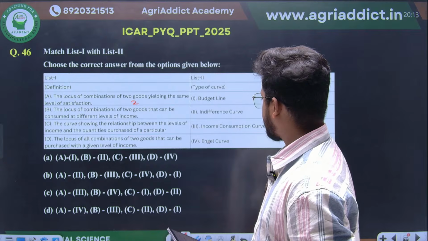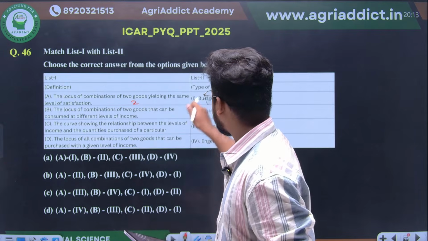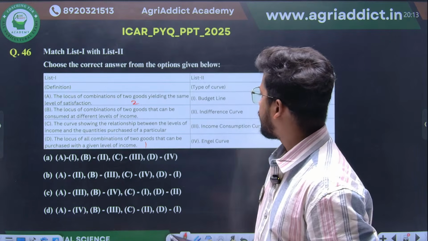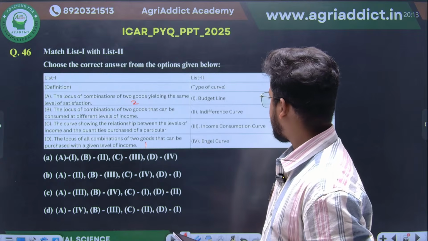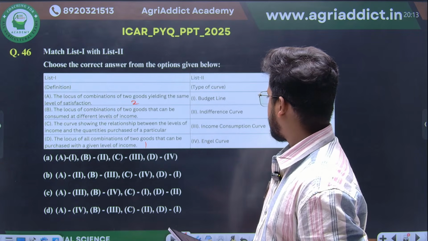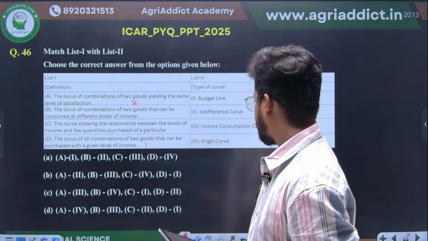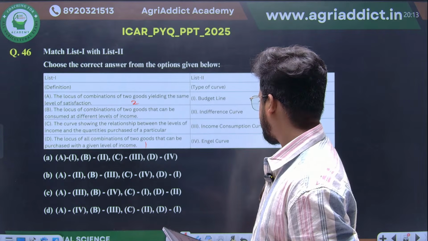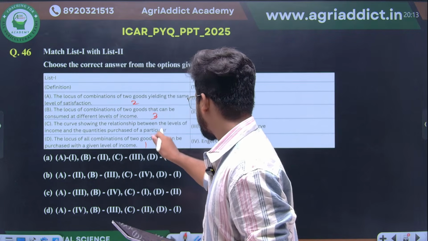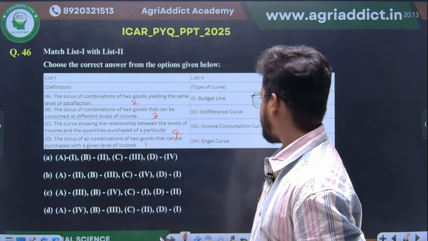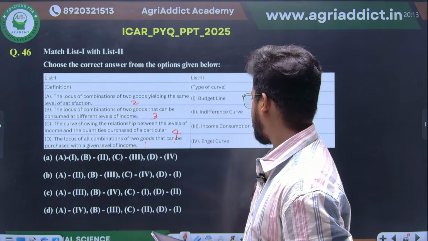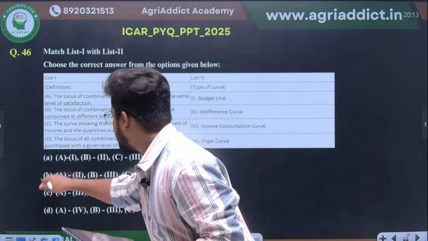Locus of combinations of two goods that can be purchased with the same level of income. It's none other than your budget line. This will be 1. Locus of combinations of two goods that can be consumed at different levels of income. This will be your Engel curve. This will be 3 and this will be 4. Yes, 2, 3, 4, 1. Yes, option B will be your correct answer, right?